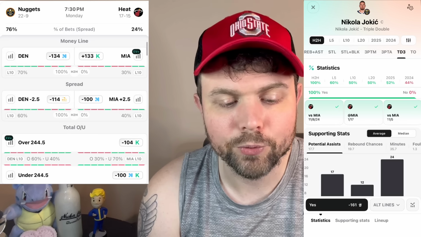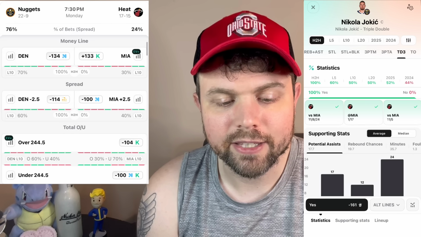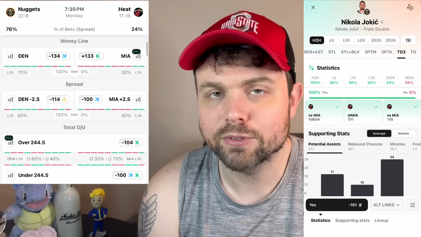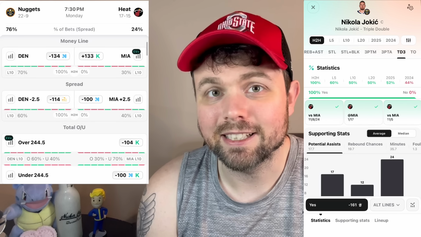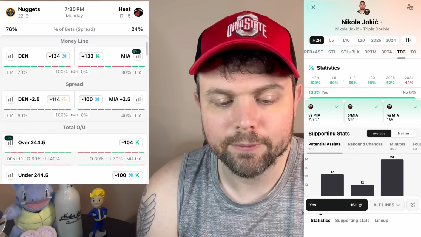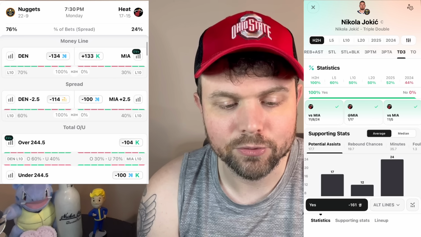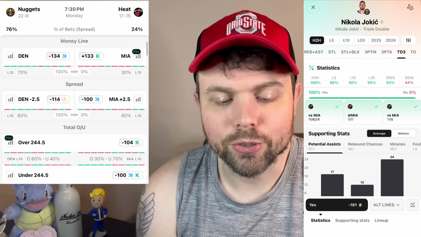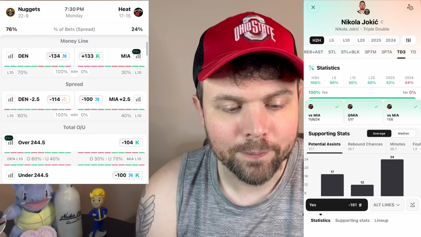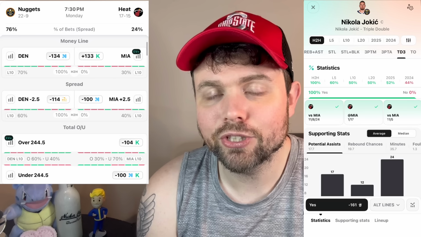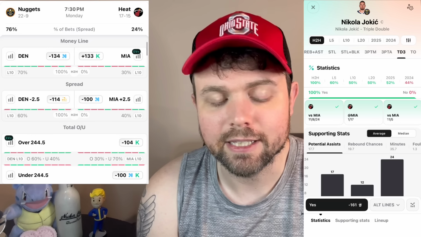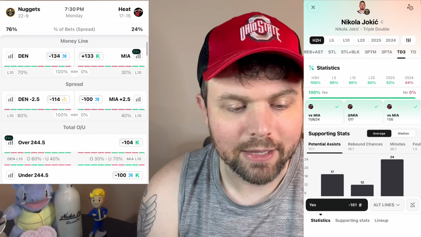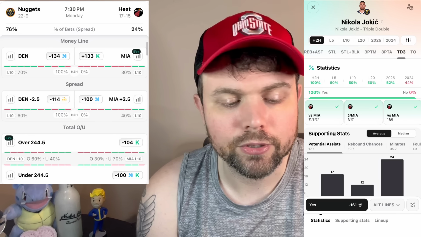You could go rebounds, assists if you wanted to, keep points out of it, because sometimes he'll take a step back. But definitely, I think assists might be his lowest one, but rebounds and assists is really what we're just trying to hit, and we need 10 with the triple-double. So he's had one against them this year, obviously, and then he had a triple-double in both matchups versus the Heat last year. So I like the matchup there for Nikola Jokic.